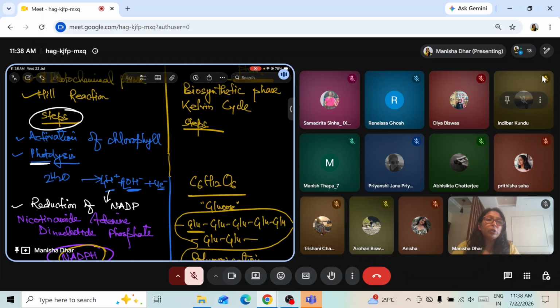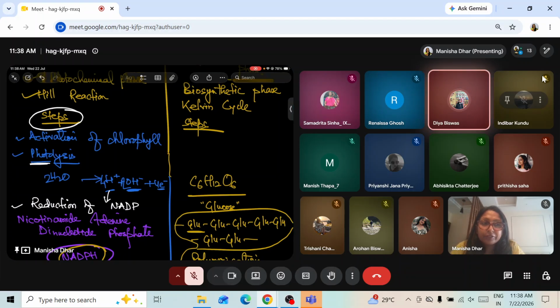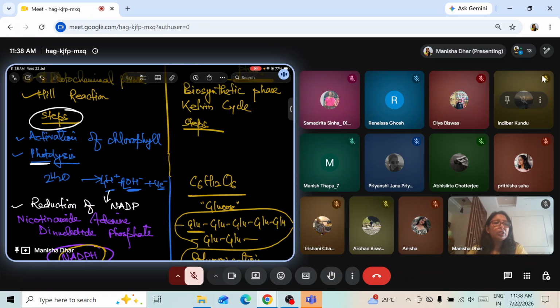Okay, that's good. Dia, bolo next. What have you learned? Good. Dia, bolo. Photolysis occurs in the grana of a chloroplast, and it is the splitting up of water molecules into hydrogen ions and oxygen in the presence of light. Okay, that's very good. Next, who will say? Priyankshi, Abhishekta, Pritisha, anyone?